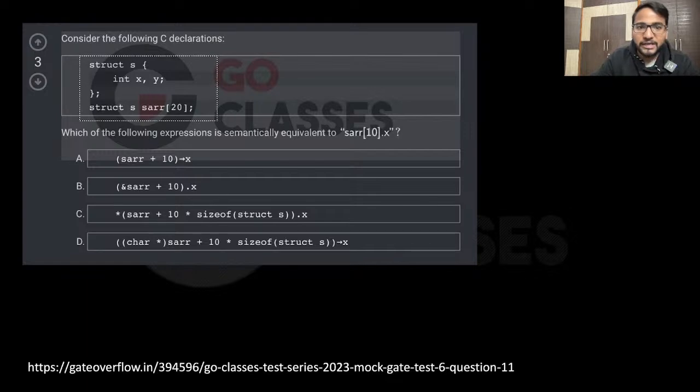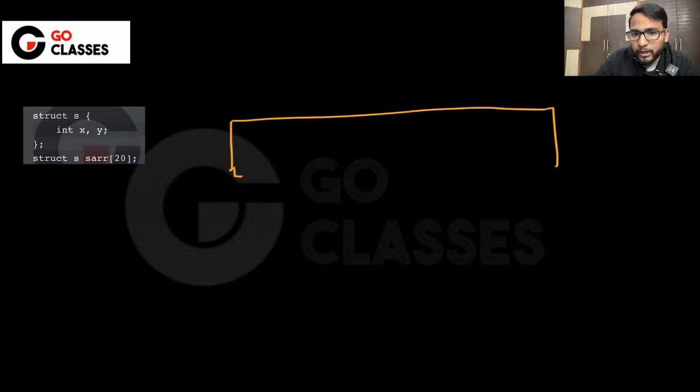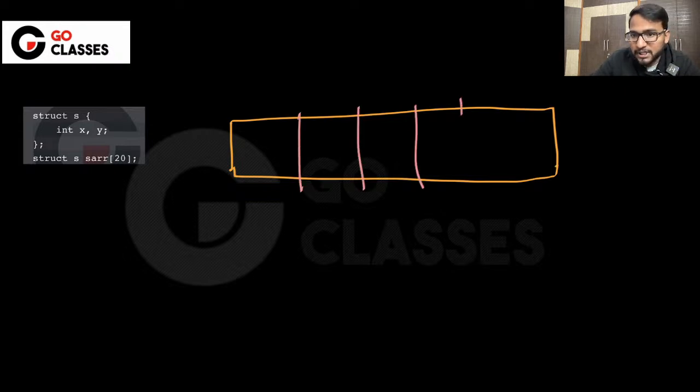Just understand this step by step, what it is going to do in the memory. The moment you write this, in the memory there will be an array of size 20. Now you have this array of which type?